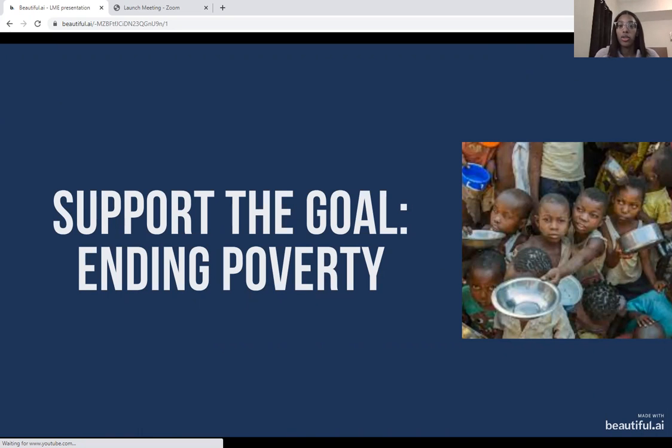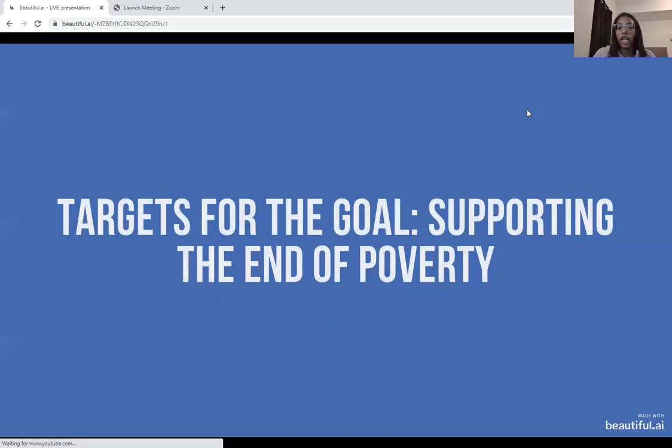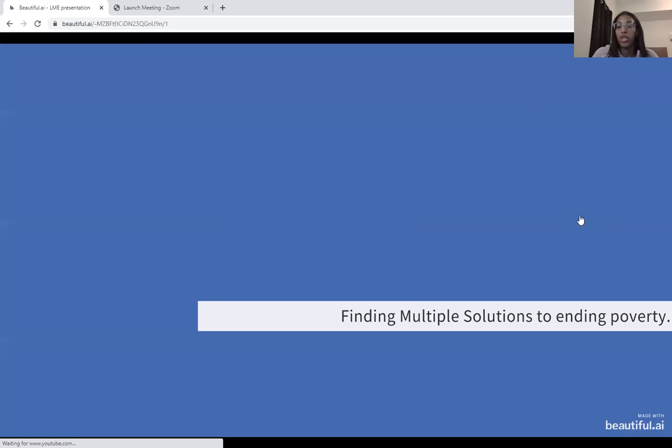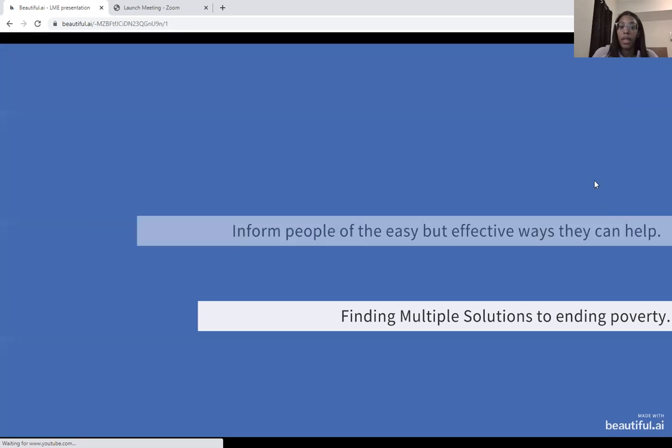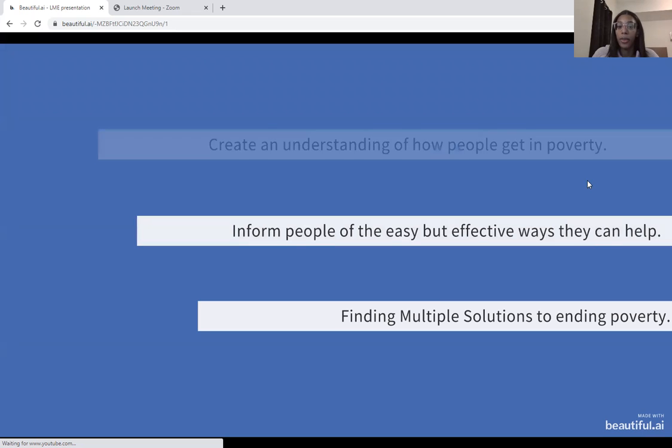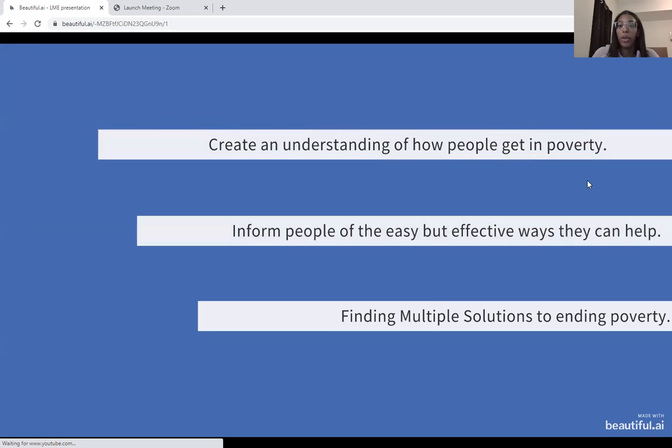And my goal is poverty and supporting the end of poverty. So my targets for the goal is supporting the end of poverty. I have 3 targets, and they are finding multiple solutions to ending poverty, informing the people of easy but effective ways that can help end poverty, and create understanding of how people get in poverty.